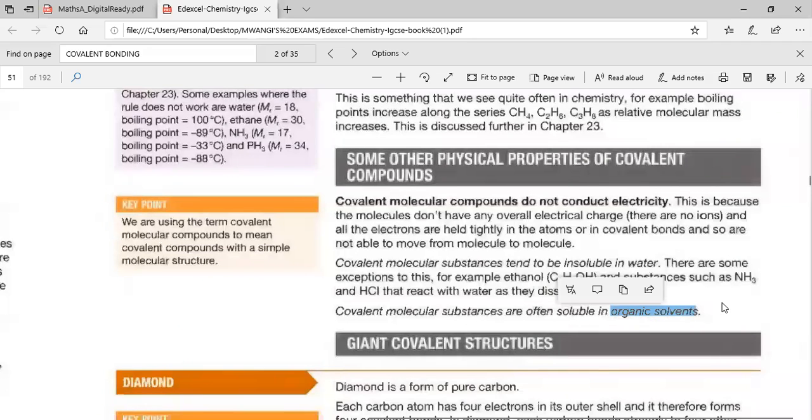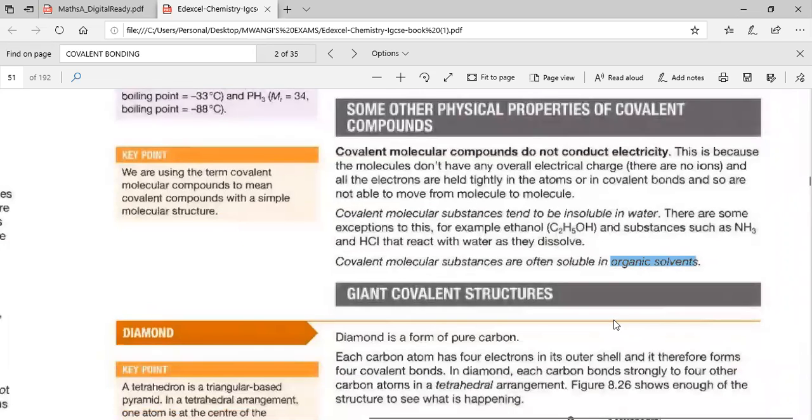One organic solvent is methyl benzene. Methyl benzene is an organic solvent, and covalent molecular substances often dissolve in it. So that is for simple molecular structure.